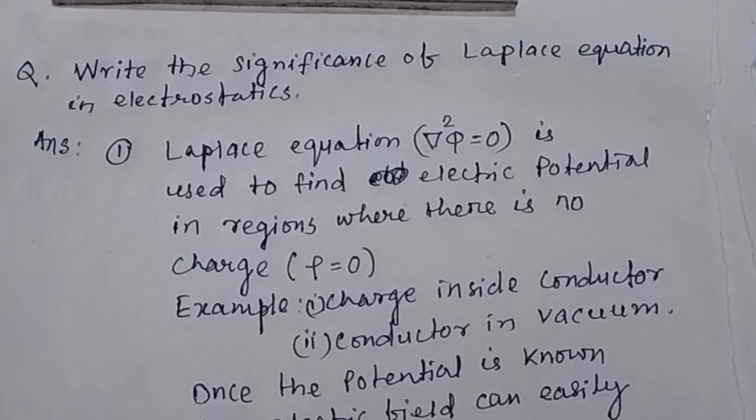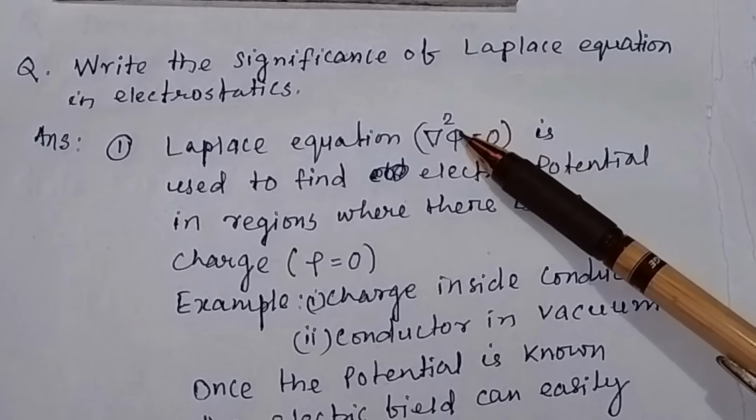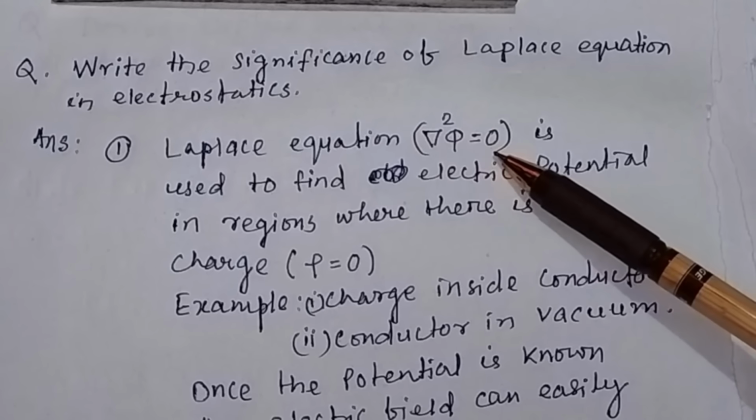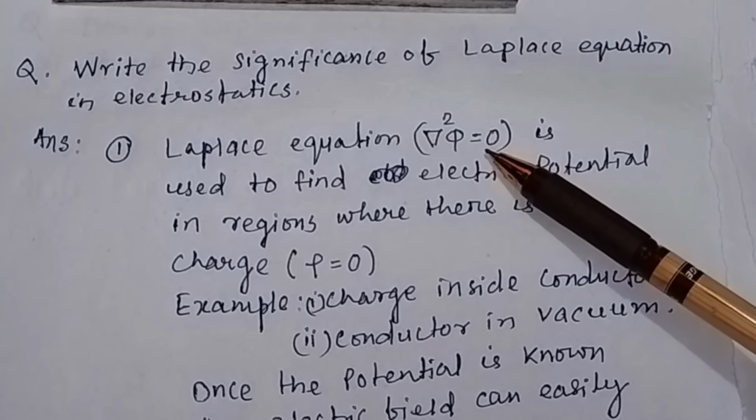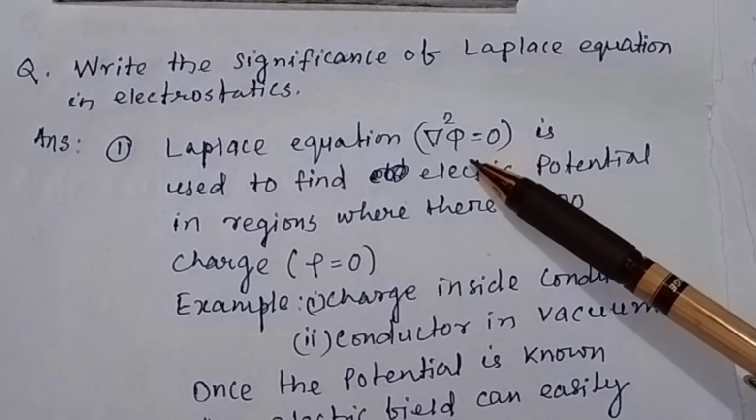Number one, the Laplace equation is used to find the electric field in regions where there is no charge, or charge-free region. Your Laplace equation is Laplacian phi equal to 0, and for a charge-free region the charge density is equal to 0.